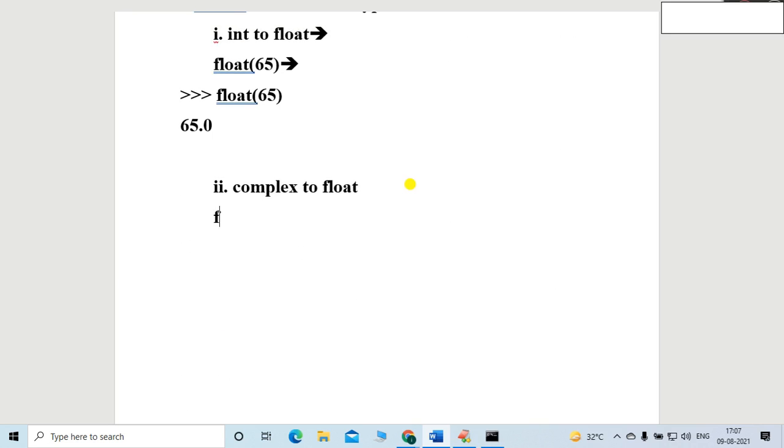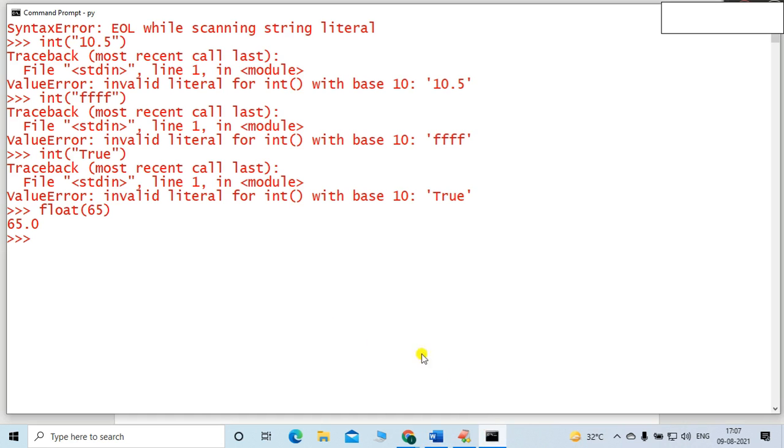So let me write the function float. Inside this function, let me mention a complex value, 10 plus 99j. This is the complex value. Let me check whether it is converted or not. I will strictly say it is not possible. It will give the same result as integer. In the integer case, we got an error. The same thing will happen here also, friends. So let me cross check. Hit enter.